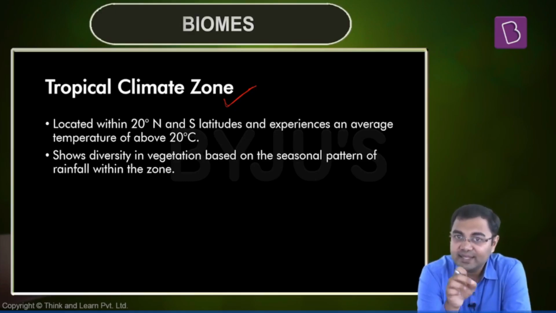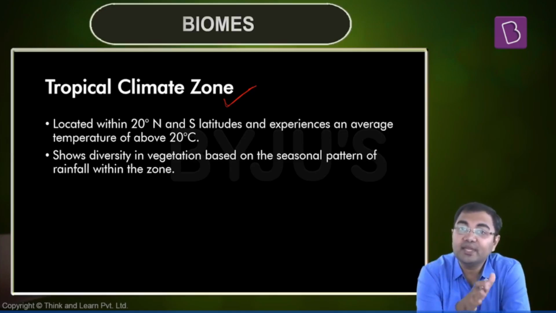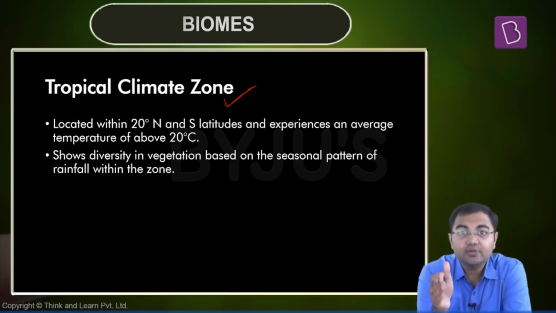In the tropics, especially at the equator, the seasonal variations are not much. The annual temperature does not change much. It will always remain above 20 degrees Celsius. Even if you go to high elevations, there is not much of a difference in temperature.